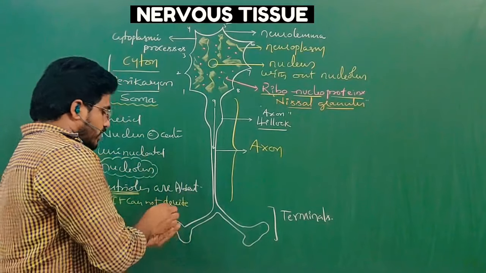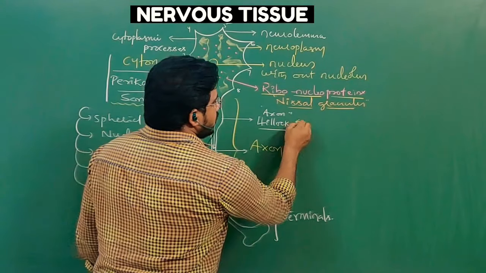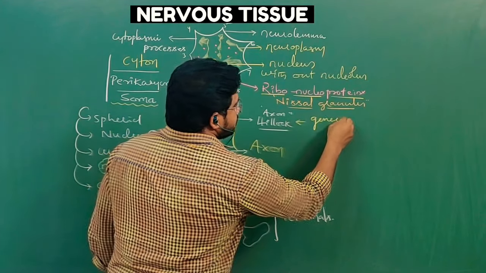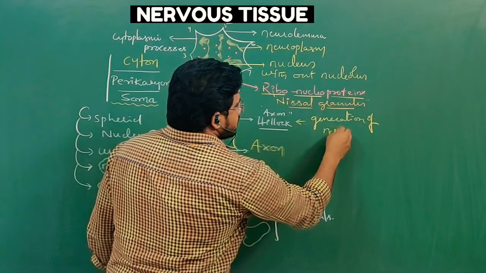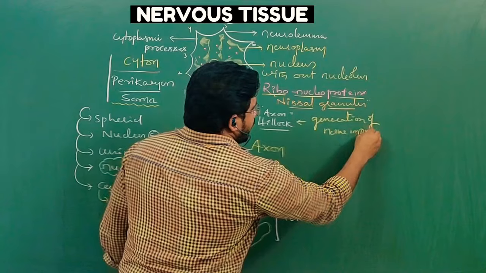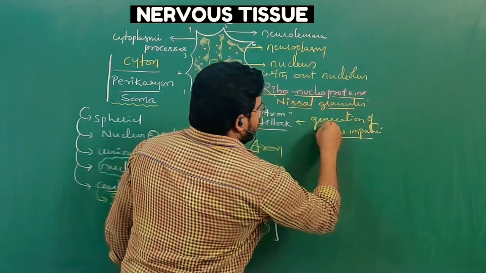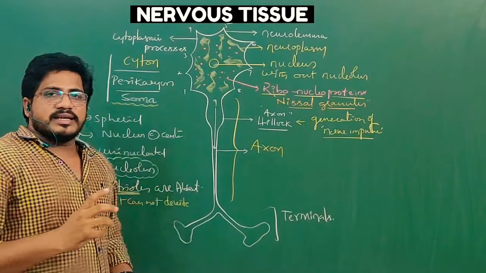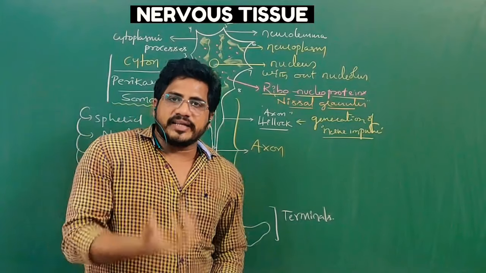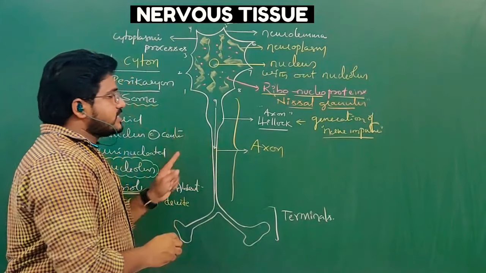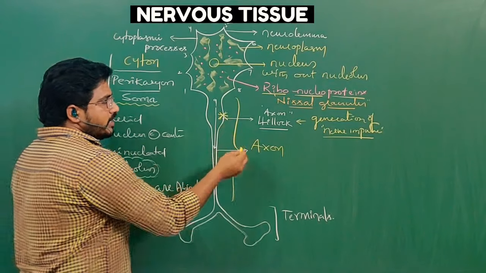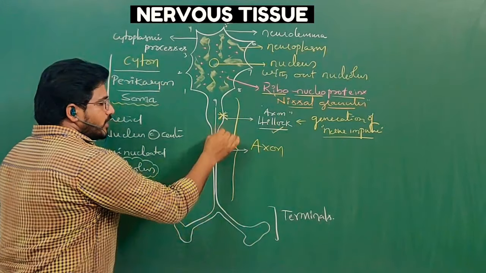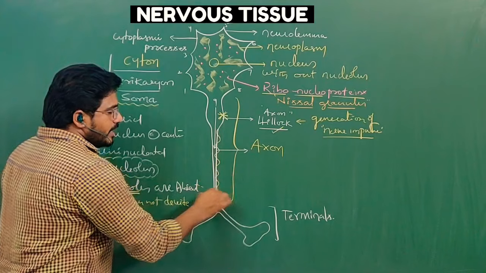The function of axon hillock is generation of nerve impulse. Before I told you, the nerve's main function is exciting, right? So nerves are excited in this place only. Nerve impulses start at axon hillock, later continuing along the axon.